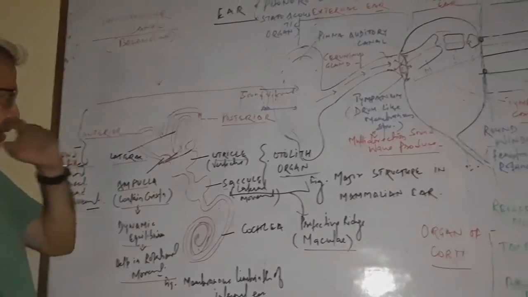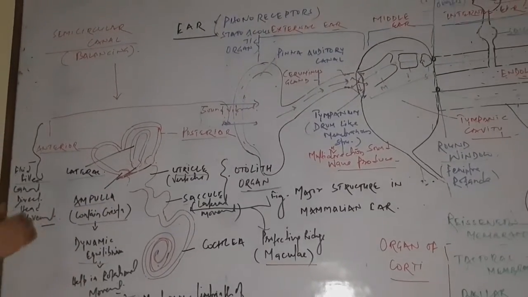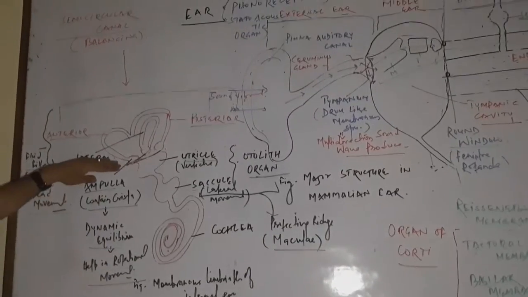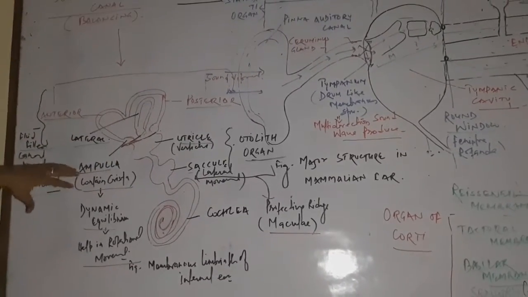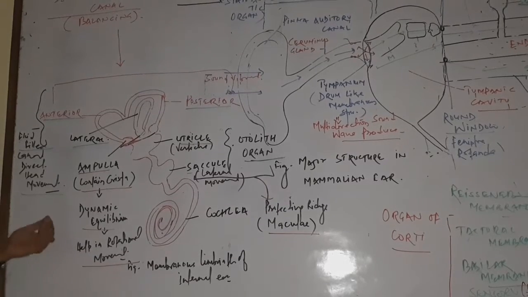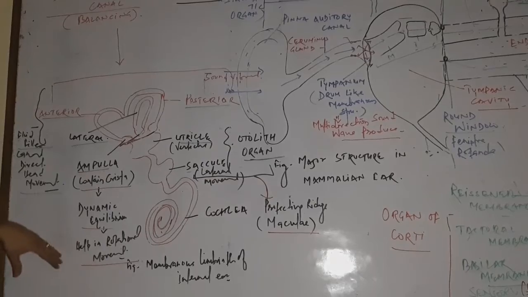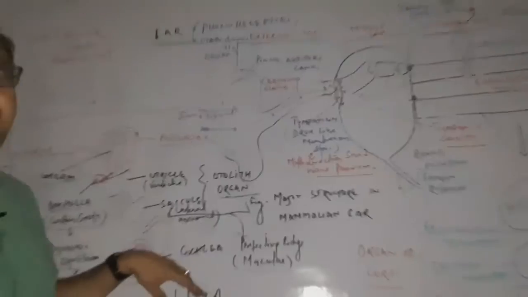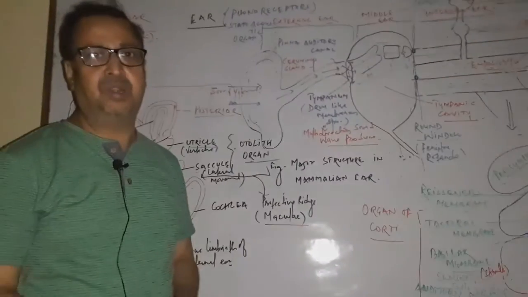So all these structures control the balancing process. At the base of the semicircular canal, the swelling structure is called the ampulla, which contains the crista, which helps in dynamic equilibrium as well as rotational movement. It is all about hearing as well as balancing of the body. Okay.